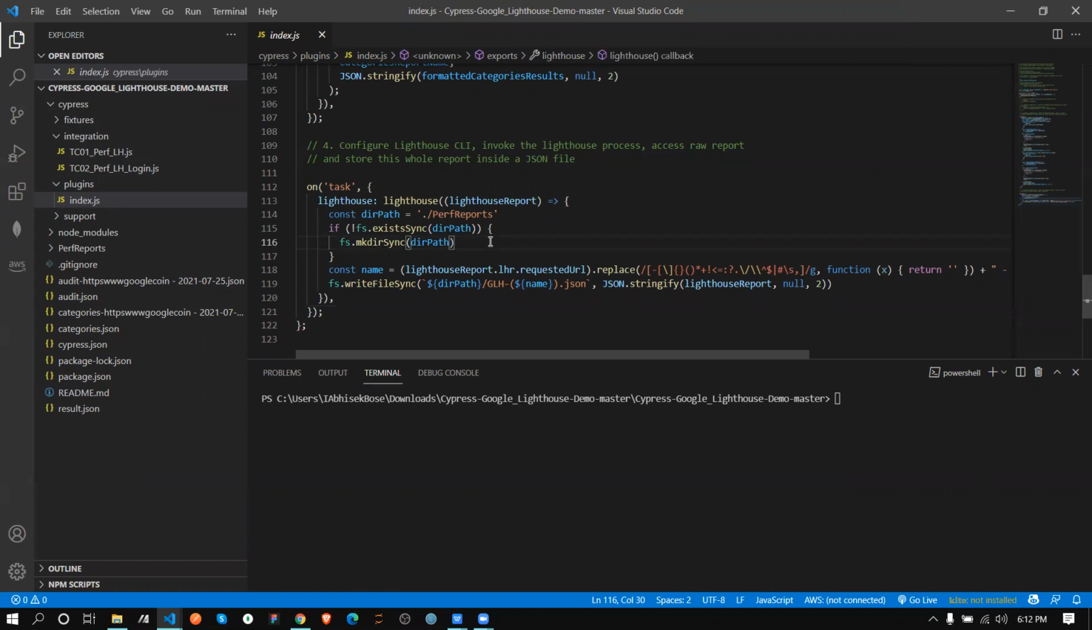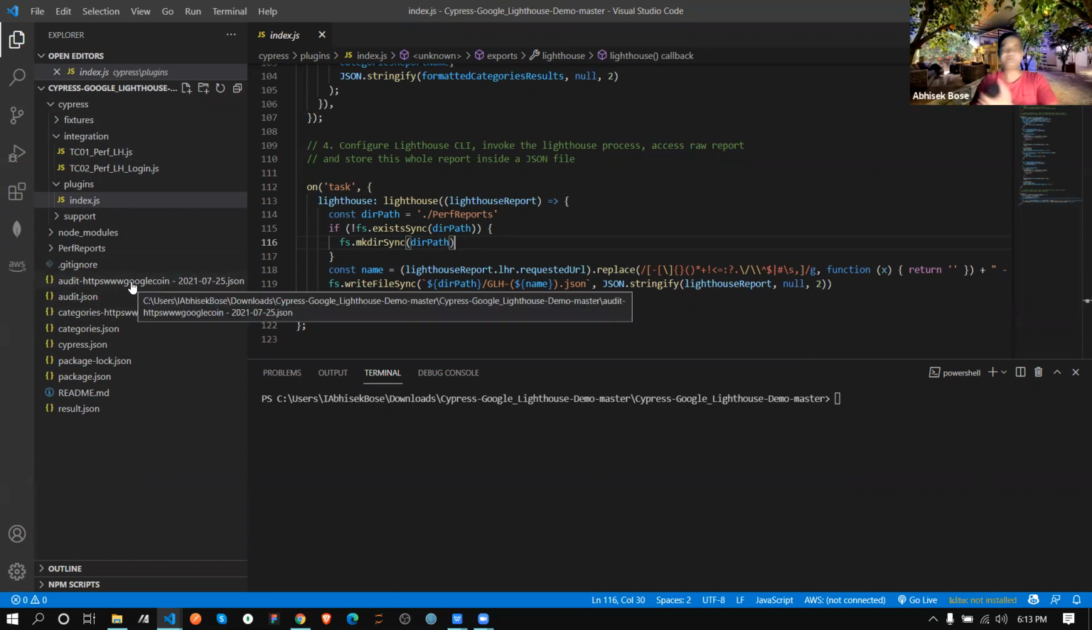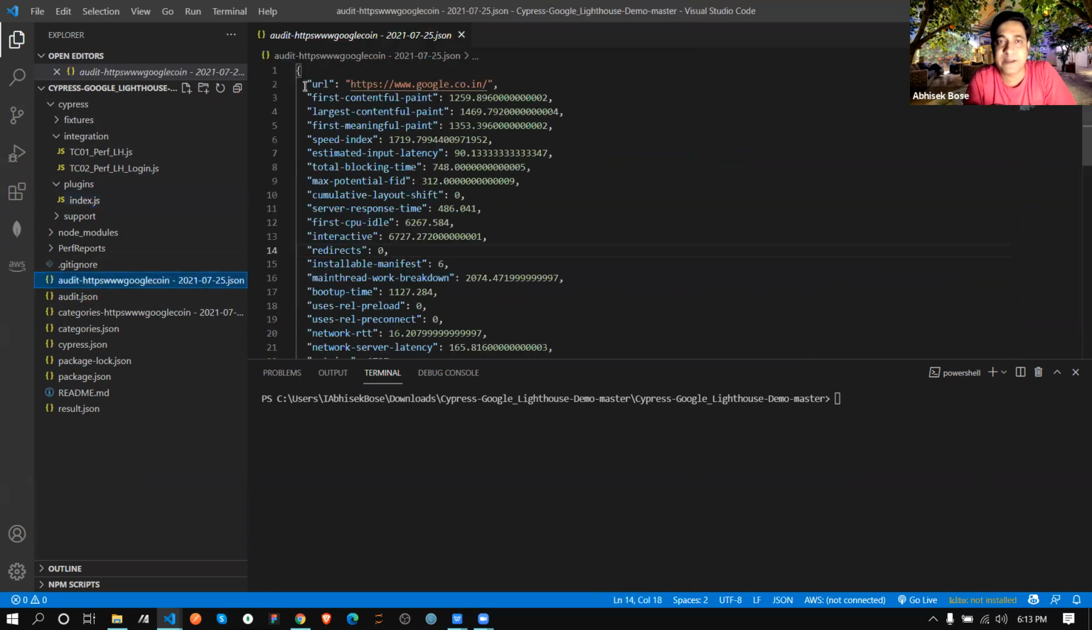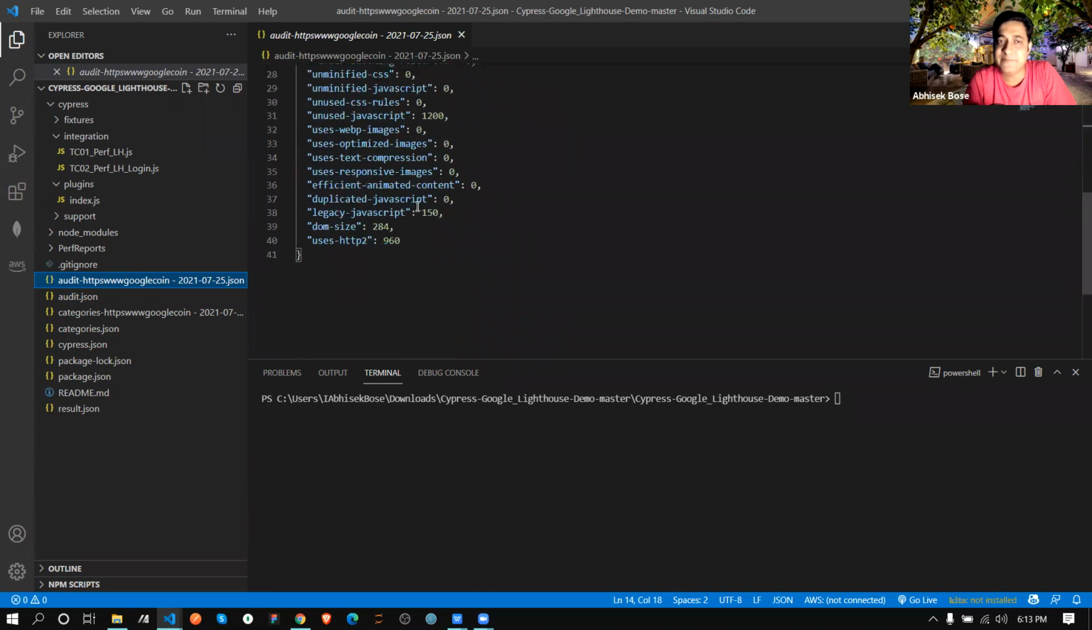And the other files, like what was that? The audit one. Yeah, the categories and these ones. Yes. This is the report for your internal purpose. See over here, you can check google.com: first contentful paint, largest contentful paint, first meaningful paint, what time it's taking. So each and every data is here.